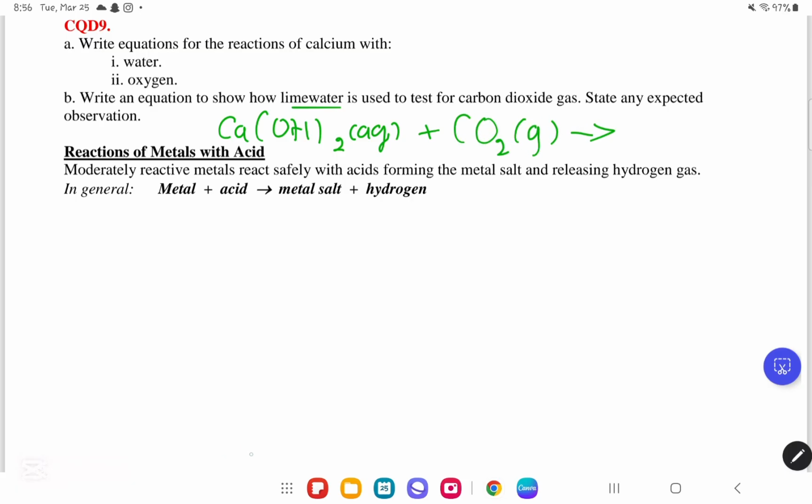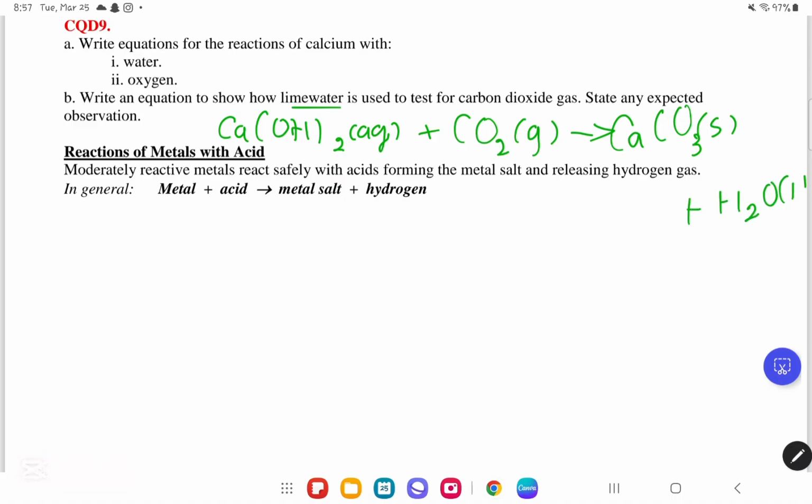First of all, we know that it will turn milky, and when it turns milky, it will make limestone. So limestone, you should know that its equation is CaCO3 solid, okay? And what's gonna be the remainder? It is gonna be H2O liquid.